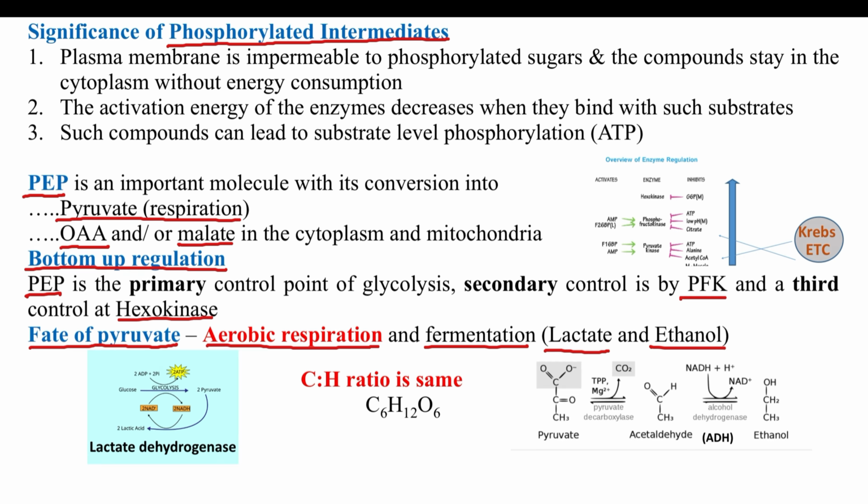Whether it is breakdown of glucose to pyruvic acid, or pyruvate to ethanol, or pyruvate to lactic acid, the important point is that the C to H ratio will always remain the same.